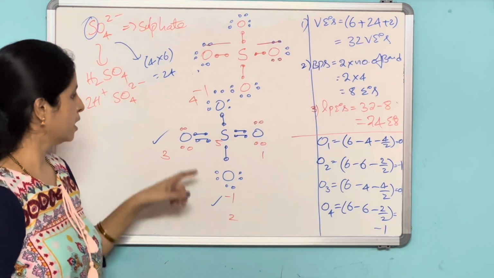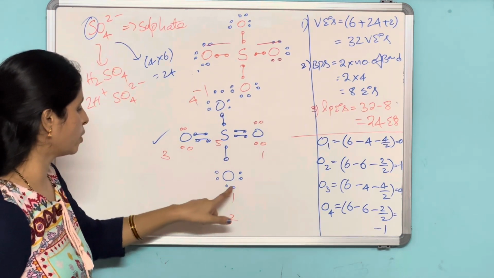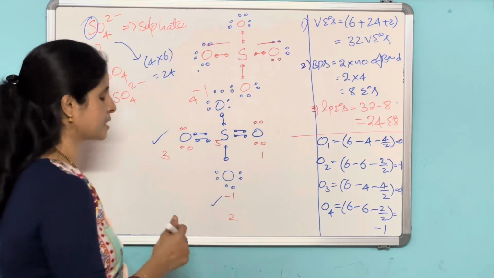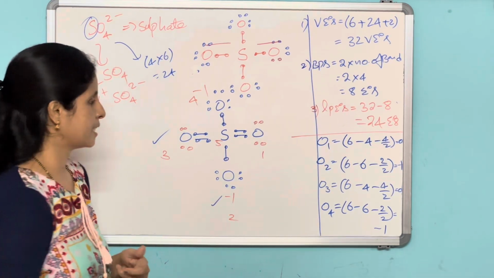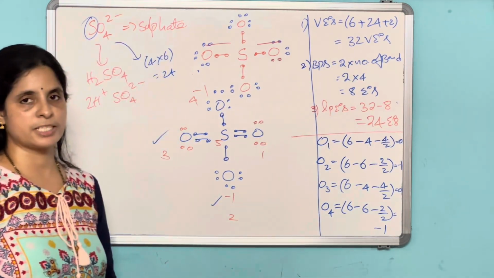Okay, clear? So where to keep this negative charge? Just on the single bond O, there will be a negative charge. On the double bond O, there will not be any charge. This is extremely useful while writing the exam. You can also confirm that by calculating the formal charge.